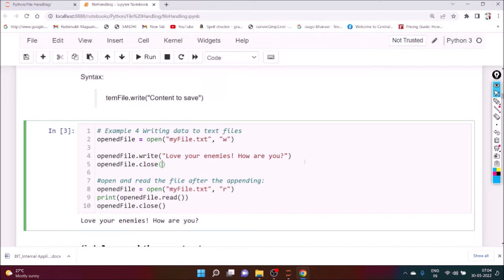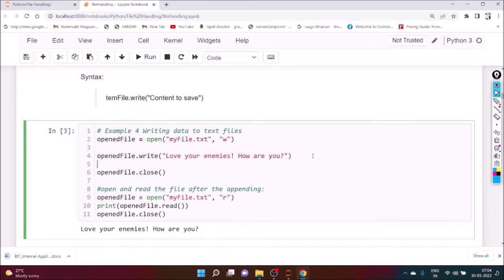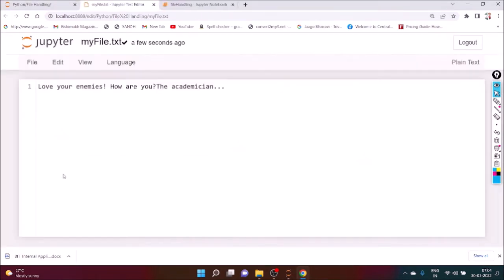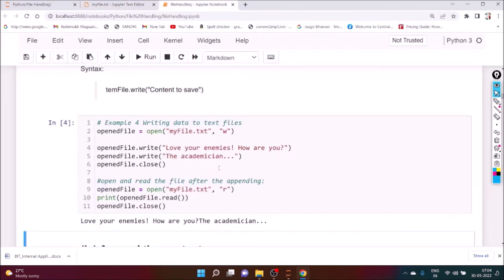Now, can we add one more piece of data here? Suppose we want to store the academician. Okay, and we re-execute it. So here, love your enemies, how are you? The academician. Now if you look at the output in myfile.txt, you can see love your enemies, how are you, and the academician. So in this way we can store the data.